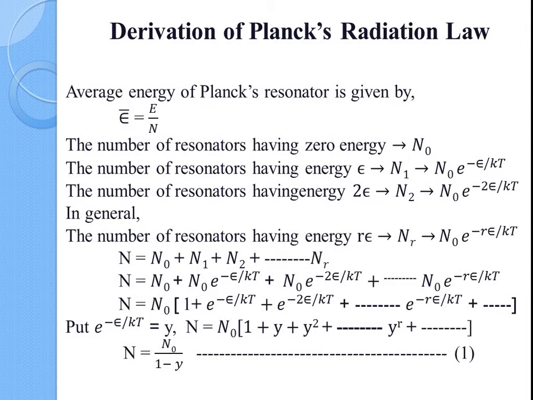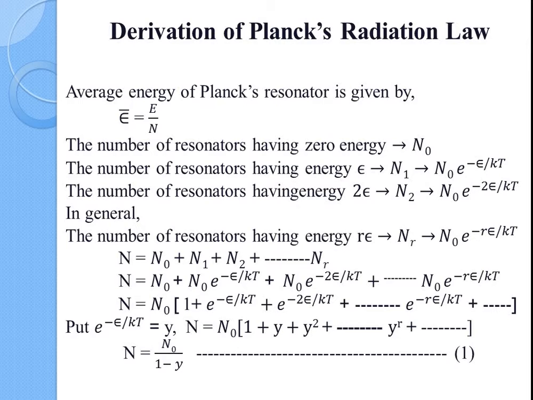The number of resonators having energy 2ε will be N2, equal to N0 e^(−2ε/kT). In general, the number of resonators having energy rε will be represented by Nr, equal to N0 e^(−rε/kT).